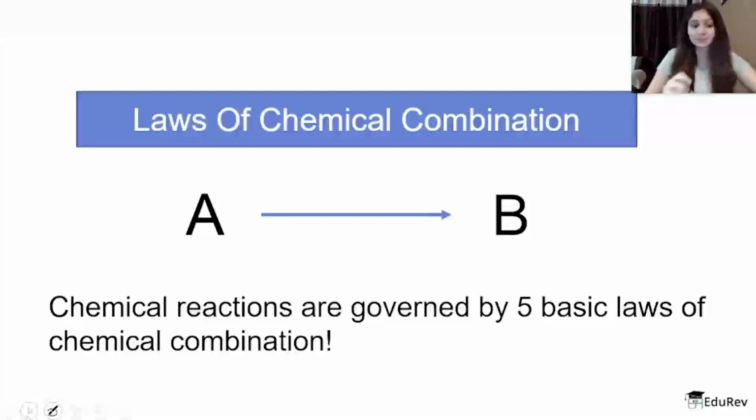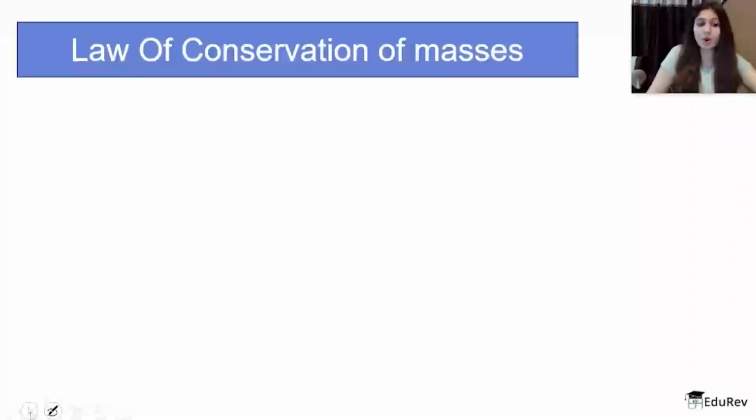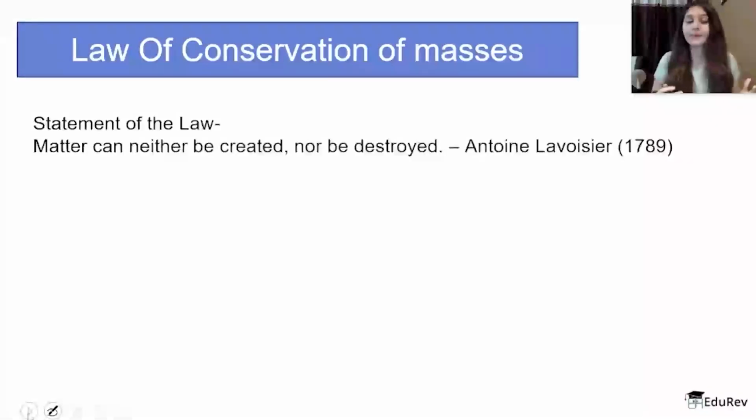So let's begin. The first law is called the law of conservation of mass. I'll talk about the statement of the law, and then we'll discuss what the law basically means. The law of conservation of mass states that matter can neither be created nor be destroyed. I think the statement is something which is true for energy also, and we all know that, but let's understand what this statement actually means.